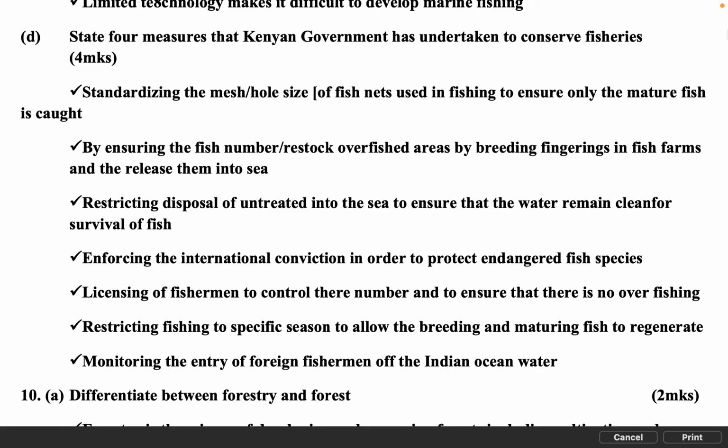Enforcing the international convention in order to protect endangered fish species. Licensing of fishermen to control their number and to ensure that there is no overfishing. Restricting fishing to specific seasons to allow the breeding and maturing fish to regenerate. Monitoring the entry of foreign fishermen into the Indian Ocean waters.